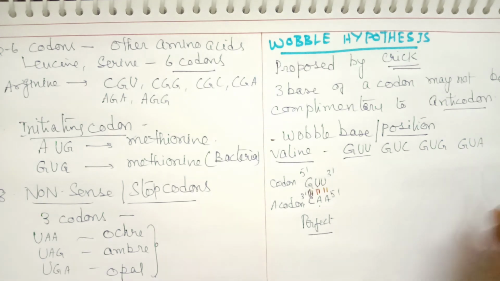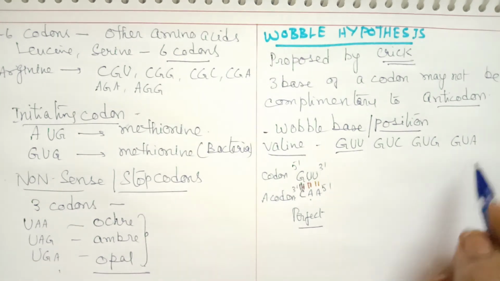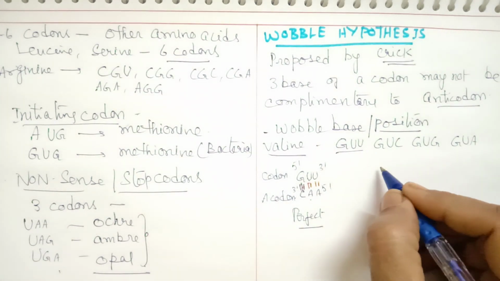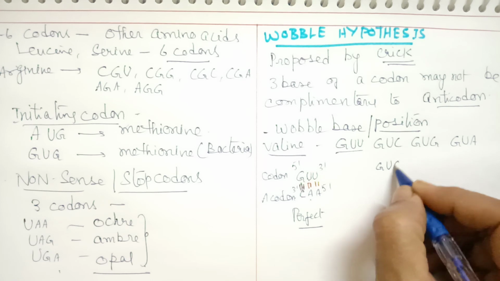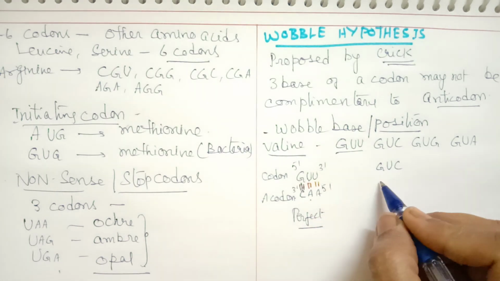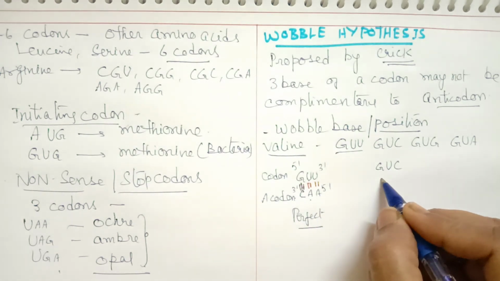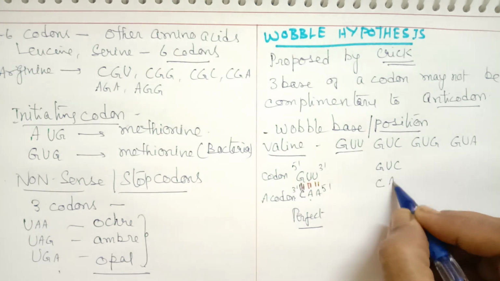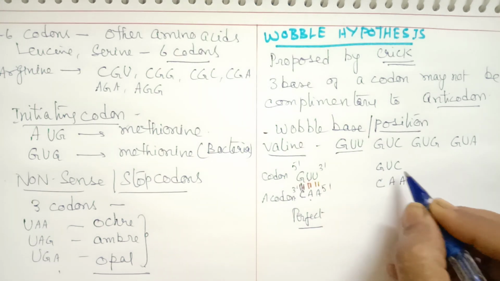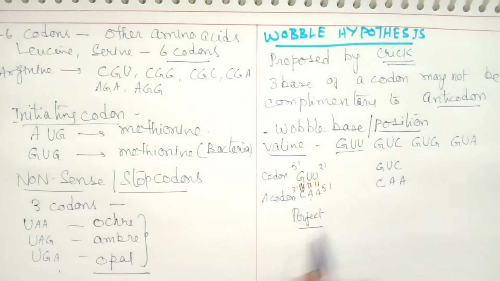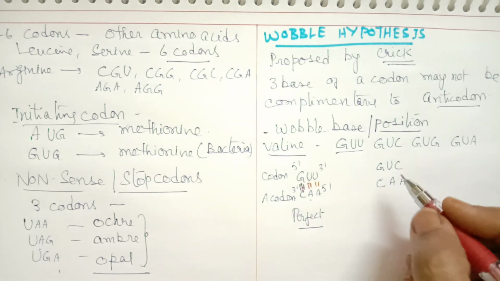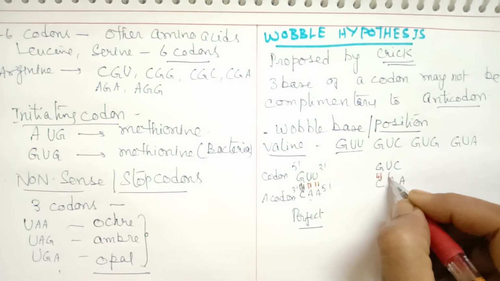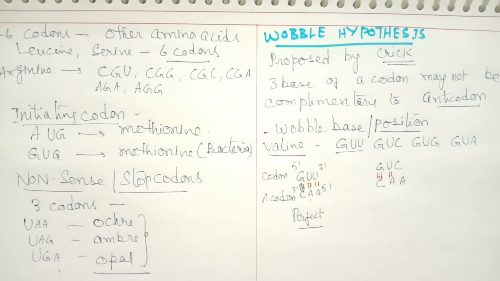But suppose we go through the other three. Let us take GUC. This anticodon can still bind. G can bind with C, U can bind with A, but C cannot bind with A. So the first two will bind, one with a triple bond and one with a double bond. For the third position we don't find any bond for the anticodon.